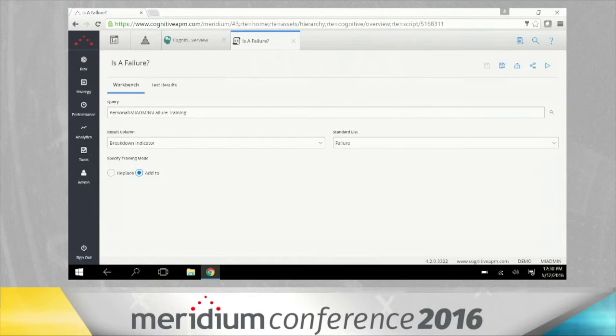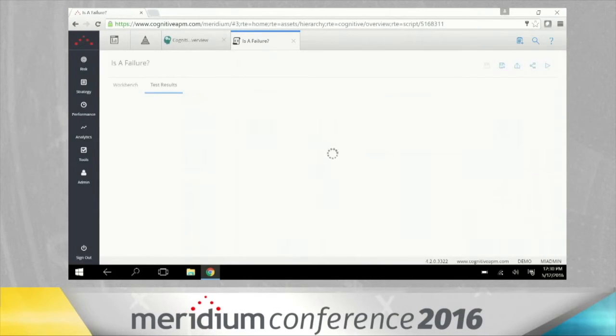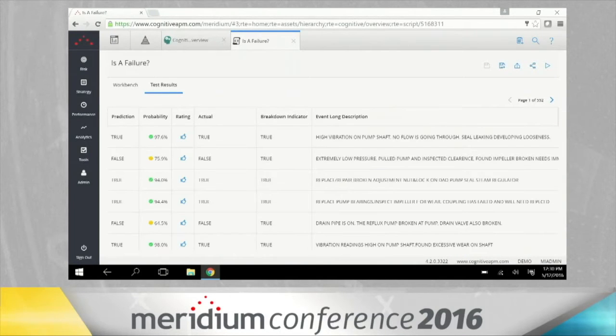So I'm going to click this test results here. Now what's happening in the background is all this information is being submitted up to the cloud using that hybrid on-prem cloud model that we talked about earlier. Information is being split apart into the text, it's being mined, and we're making predictions based on this information. So if we see here, we got our results back, and simply by submitting this event long description, we got back some predictions here.